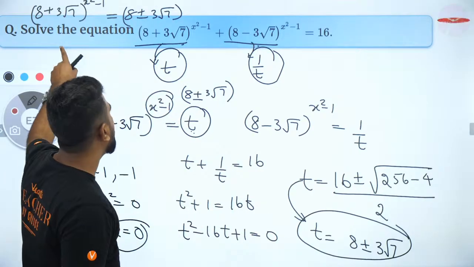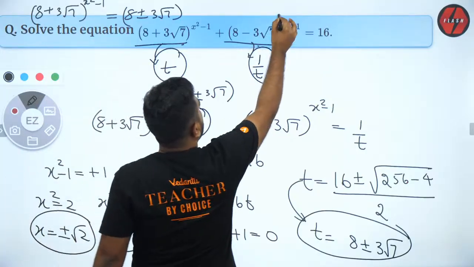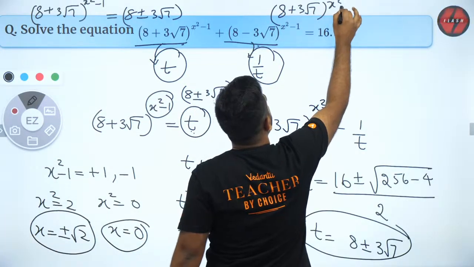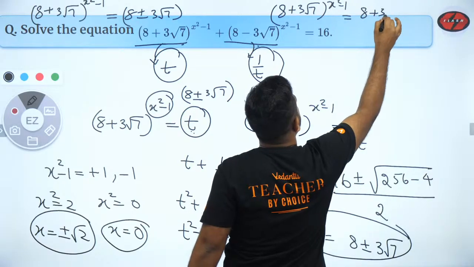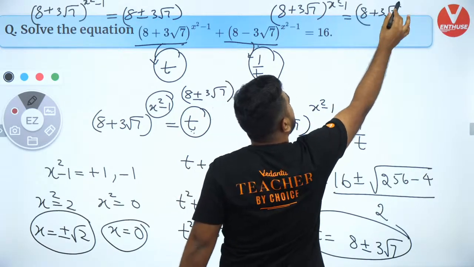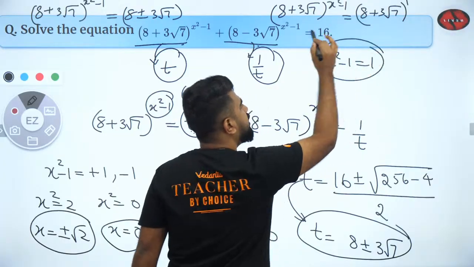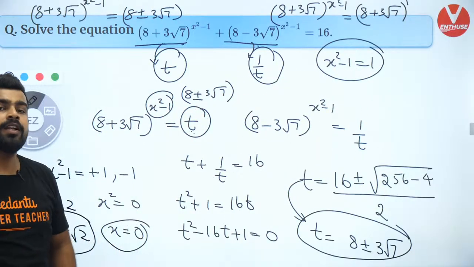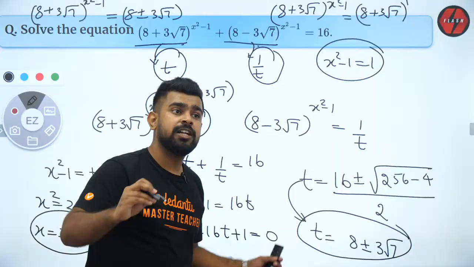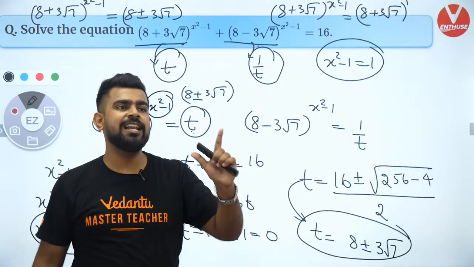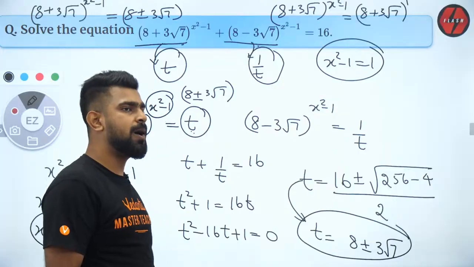Now take one by one. Take first 8 plus 3 root 7 to the power x square minus 1 is equal to 8 plus 3 root 7. So can I say this is raised to the power 1? So x square minus 1 should be 1. Did you all understand that? Yes or no? Everybody got it? Brilliant, guys.